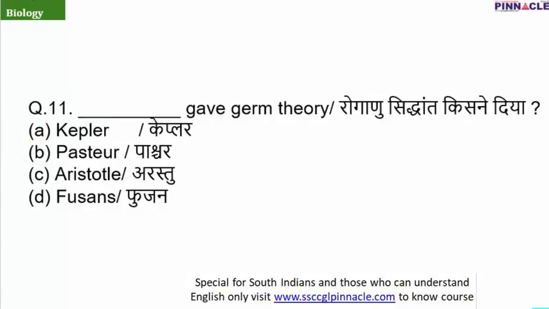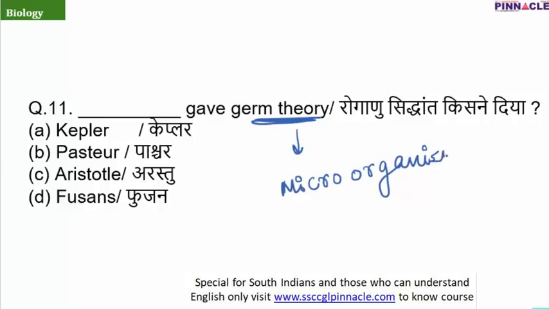Now question number 11, dash gave the germ theory. First of all, what is the germ theory? There were many theories related to how diseases are spread or how we get infected by a disease. So germ theory explains that the infections which we encounter, maximum of them are due to microorganisms. Now, this is a completely accepted theory. We all know that different kinds of bacteria, fungi and many other microorganisms cause diseases. And this theory was given by Louis Pasteur. And the correct answer is option B. As only Pasteur is mentioned, it's also right.